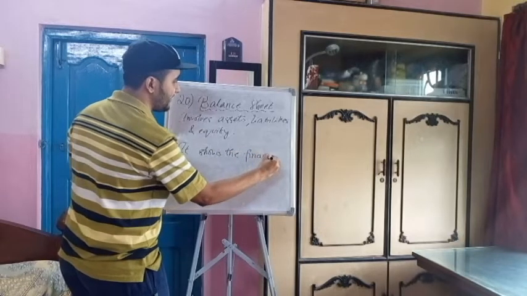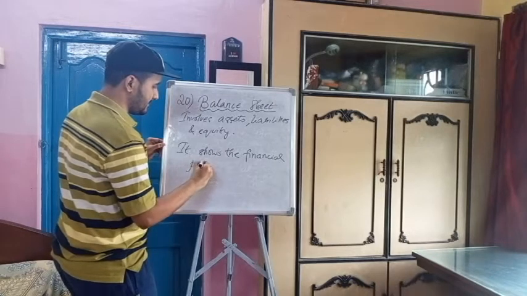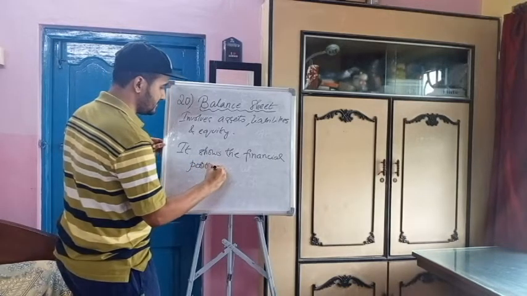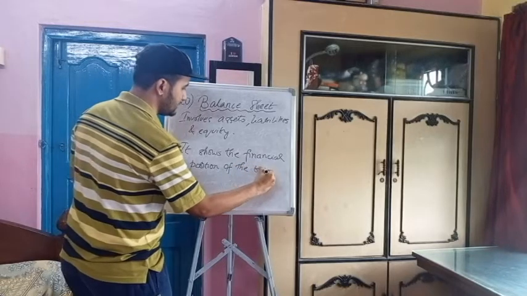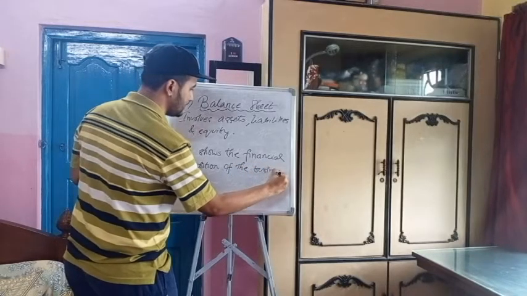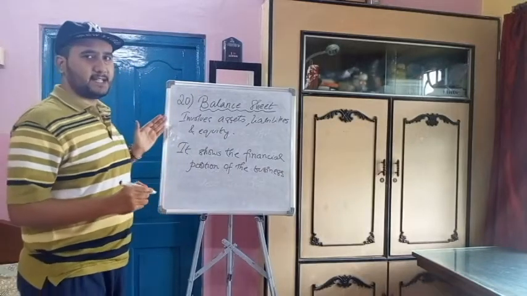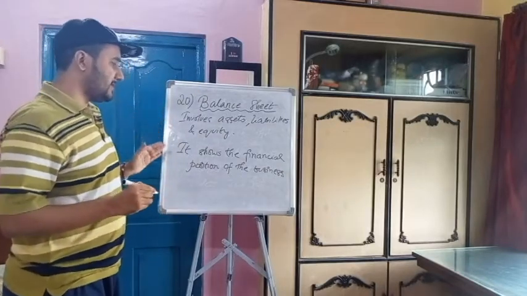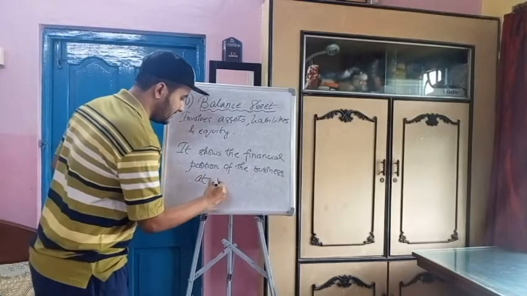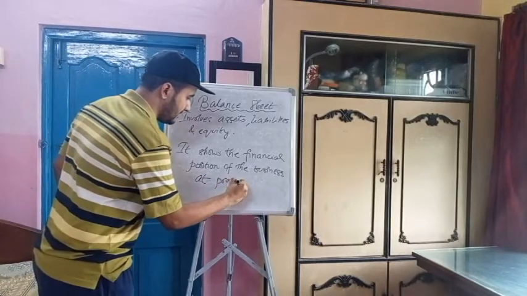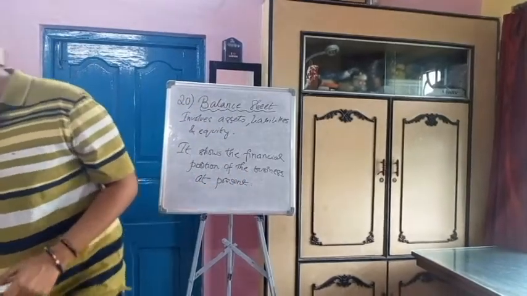Is it a profitable concern or not? So balance sheet involves assets, liabilities and equity, and it also shows the financial position of the business at present. Fine.